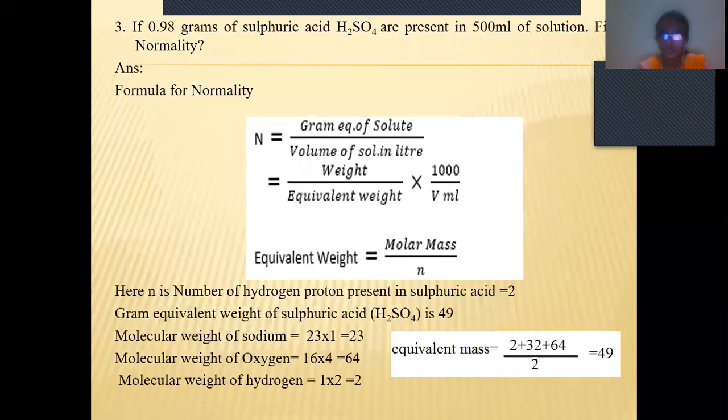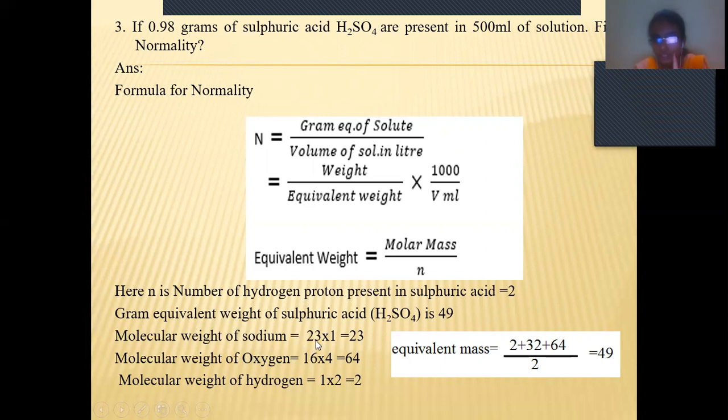See here, I will explain it again. In the question, they gave the grams. So 0.98 grams of sulfuric acid is present in 500 ml of solution, but we have to find the normality. The gram equivalent weight of the sulfuric acid is 49. If you see the structure, the molecular formula H2SO4, two hydrogen protons are there, and the molecular weight of sodium is 23.